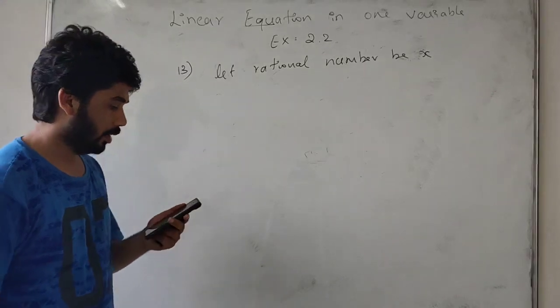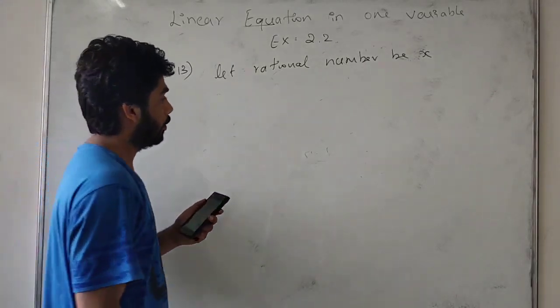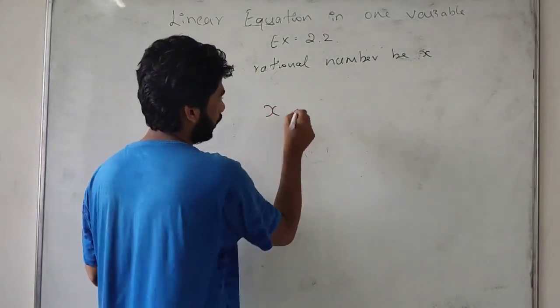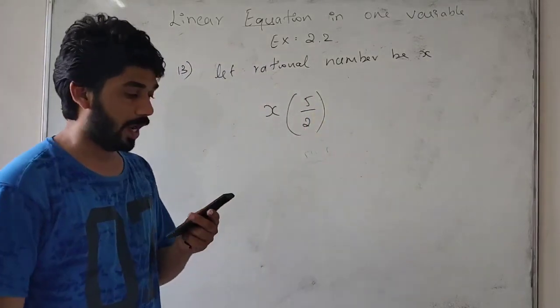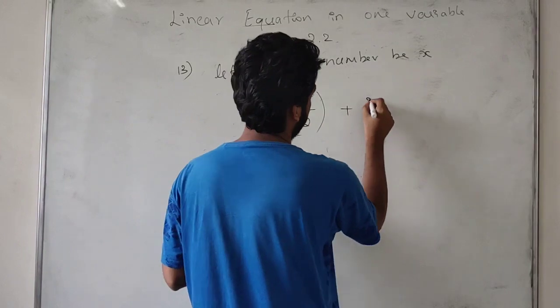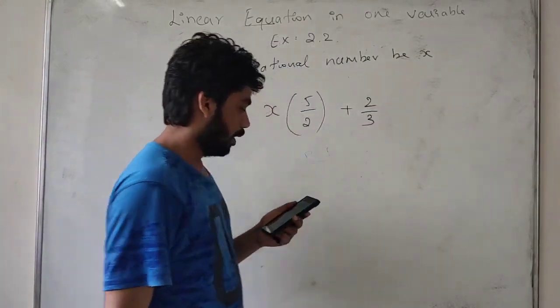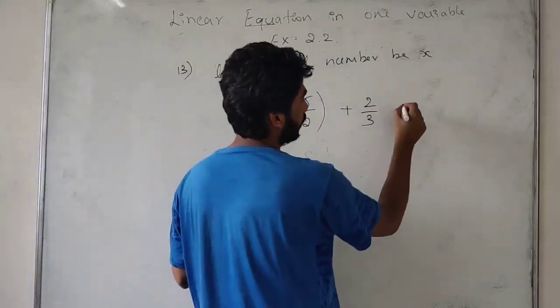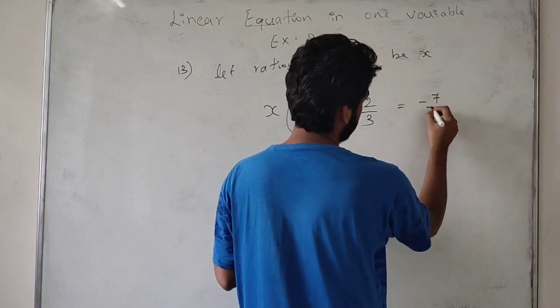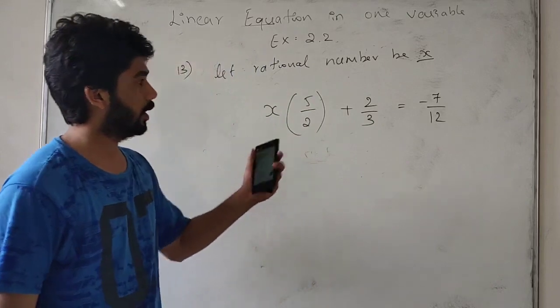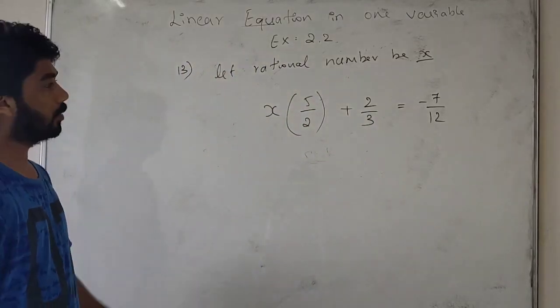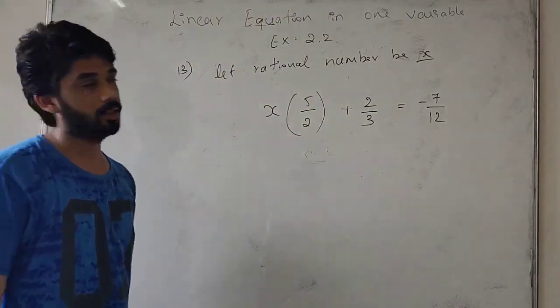Let the rational number be x, such that when you multiply it by 5 by 2 and add 2 by 3, the product we get is equal to minus 7 by 12. What is the number? So we have to find x. This is the question. We have to write the words as given in the question.